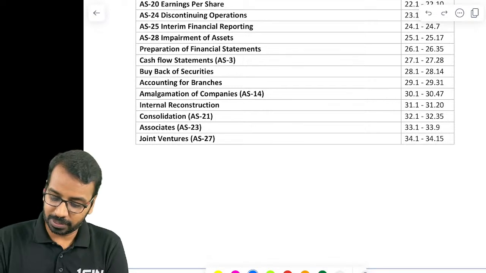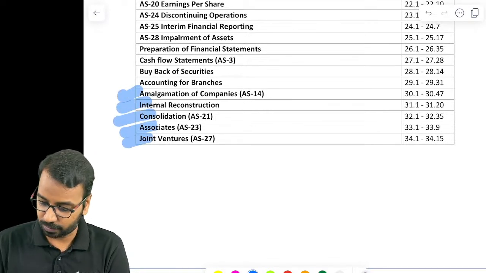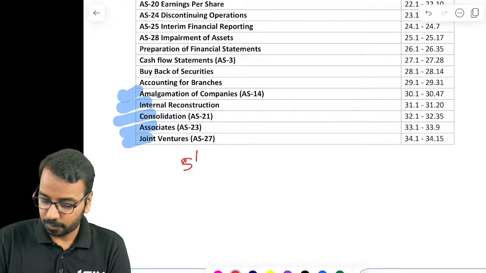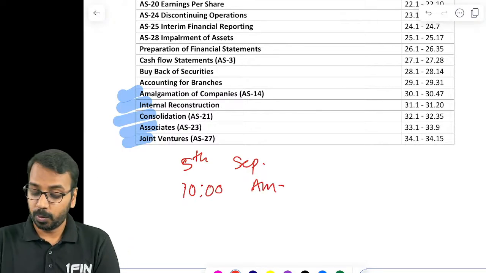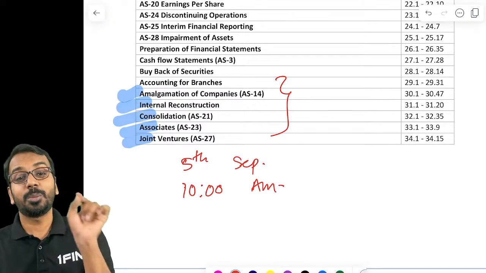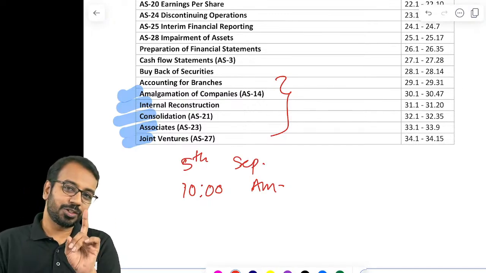So what we'll be doing is we'll be covering amalgamation, internal reconstruction, consolidation, associates and joint ventures, and the date is 5th of September. We'll start at 10 a.m. and in the entire day we'll not only be revising this, we will also be covering some important questions that you should be referring for your examination. So that is the first thing.